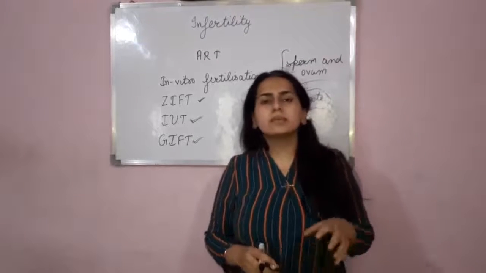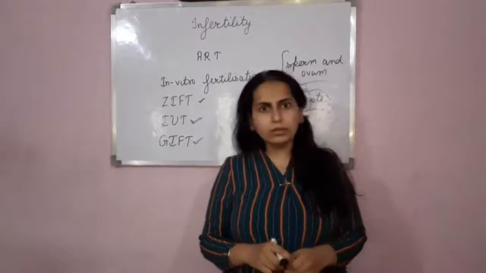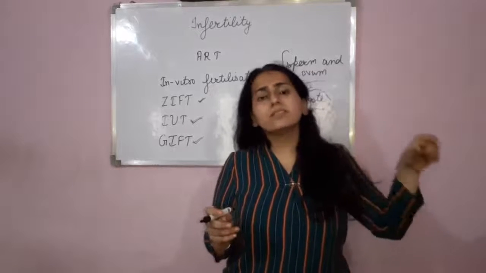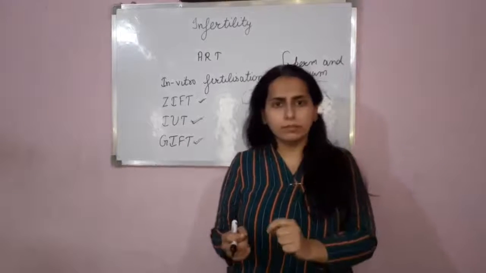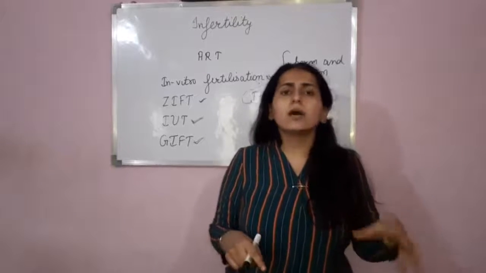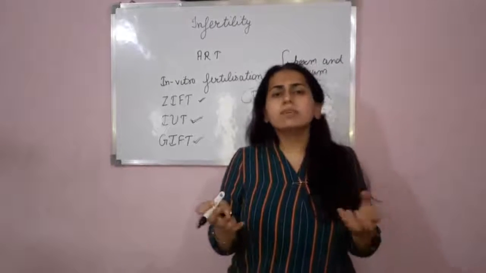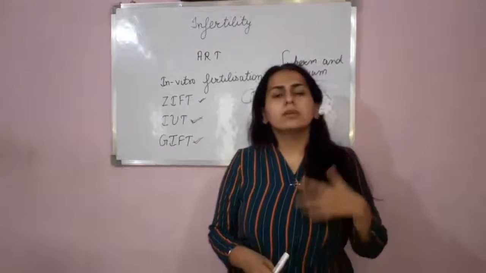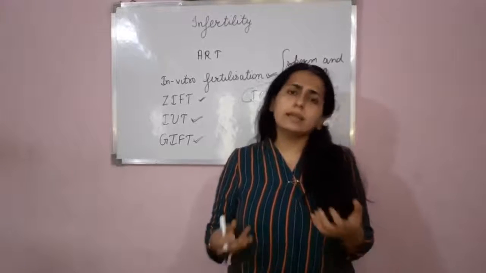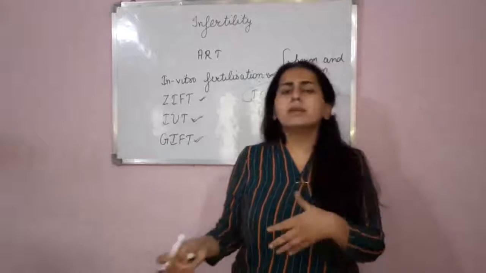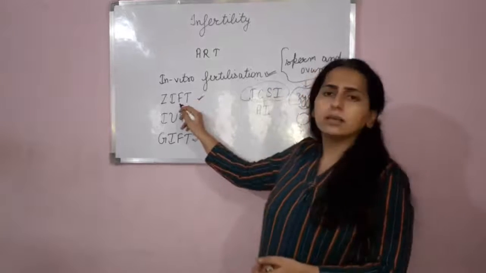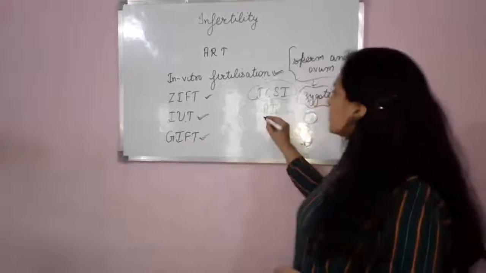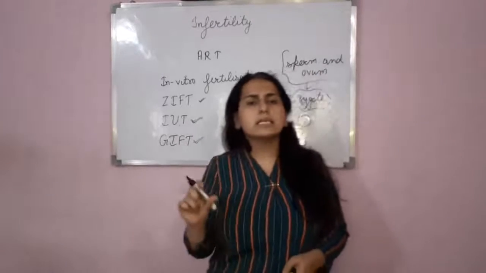In this method, basically this method is done in the laboratories. Okay, in the laboratories, sperms and ovum are taken. Now the sperm are injected into the ovum. In this way, fertilization is allowed to happen in the laboratories. Then obviously when the sperm fertilizes the egg, there will be formation of zygote, and then the zygote can be implanted in the female body either by this technique or by this technique that I told you earlier. Okay, now the next method is AI, that is artificial insemination.